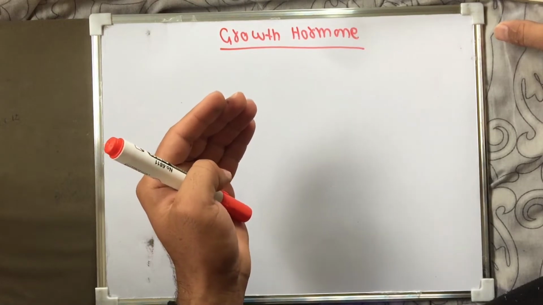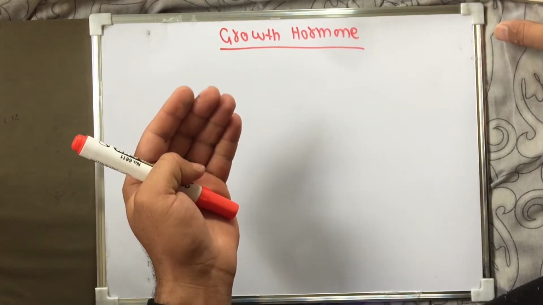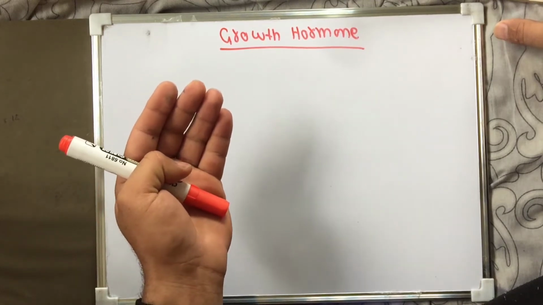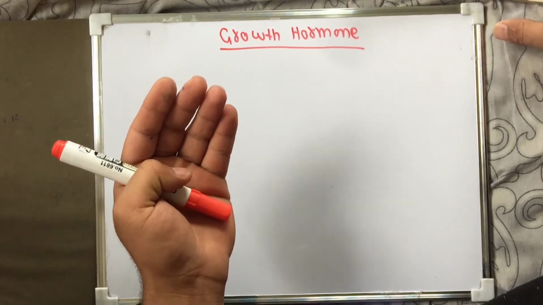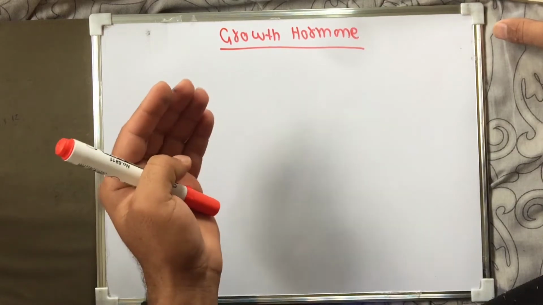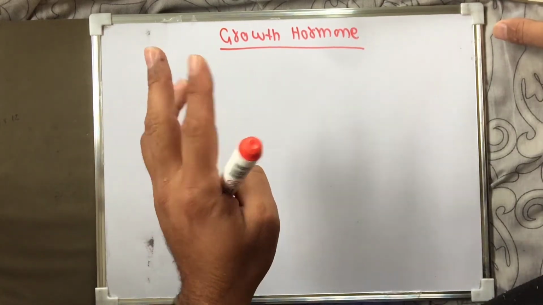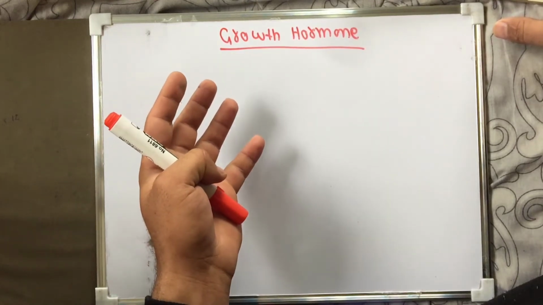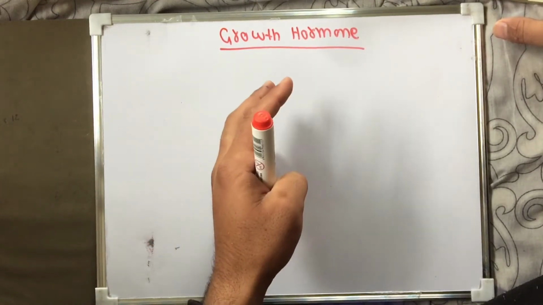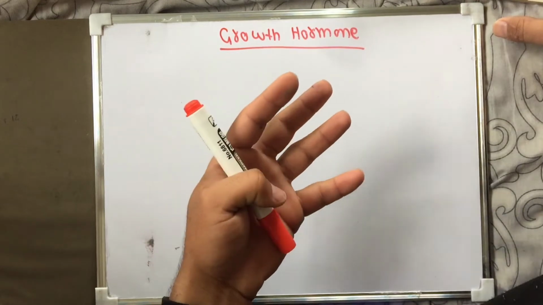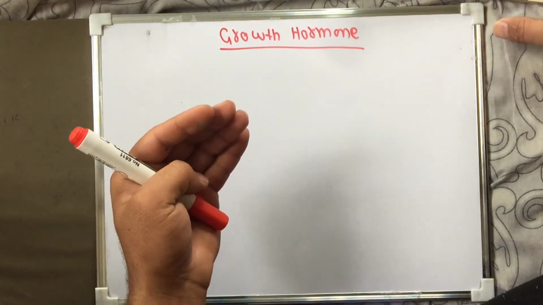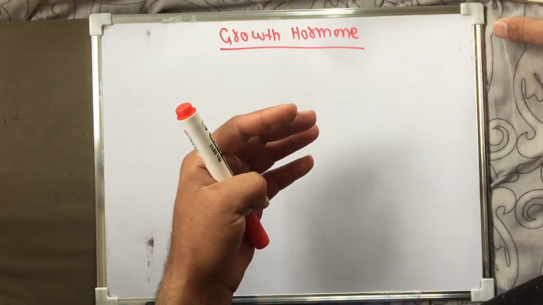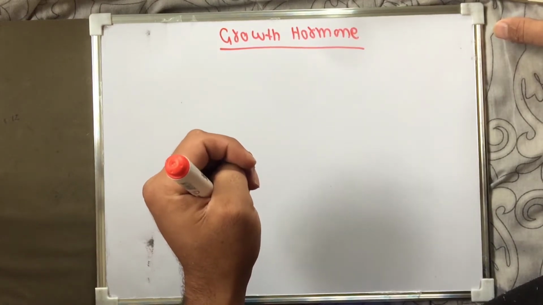and growth hormone releasing hormone is produced by the ventromedial nucleus in the hypothalamus, and this ventromedial nucleus also produces somatostatin, so they act in opposite directions on the somatotrophs. If growth hormone releasing hormone acts on the somatotrophs, growth hormone will be produced. If somatostatin acts on the somatotrophs, then growth hormone production will be inhibited. Now we are going to discuss